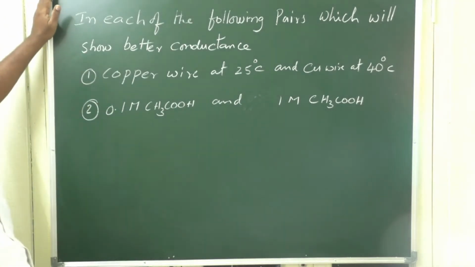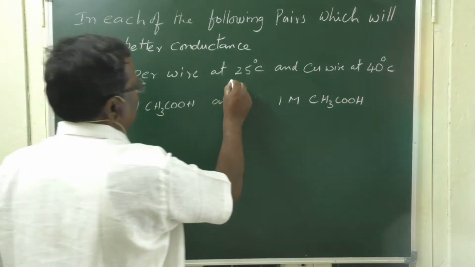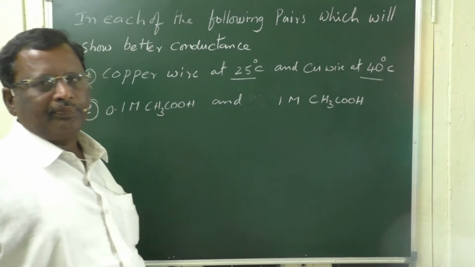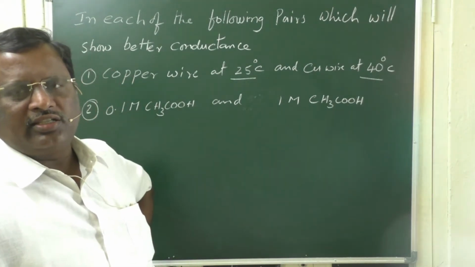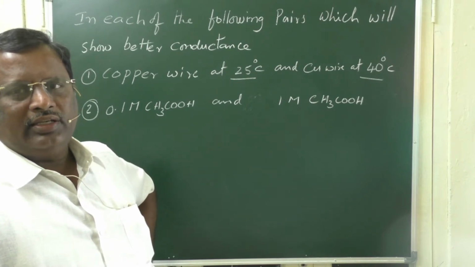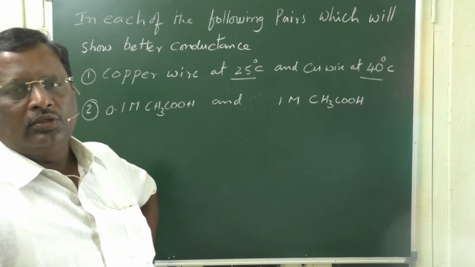In each of the following pairs, which will show better conductance? First pair is copper wire at 25 degrees centigrade and copper wire at 40 degrees centigrade. We have already discussed these things in the initial stage of this topic, that is electrolytic conductors and electronic conductors, while studying the differences between those conductors.